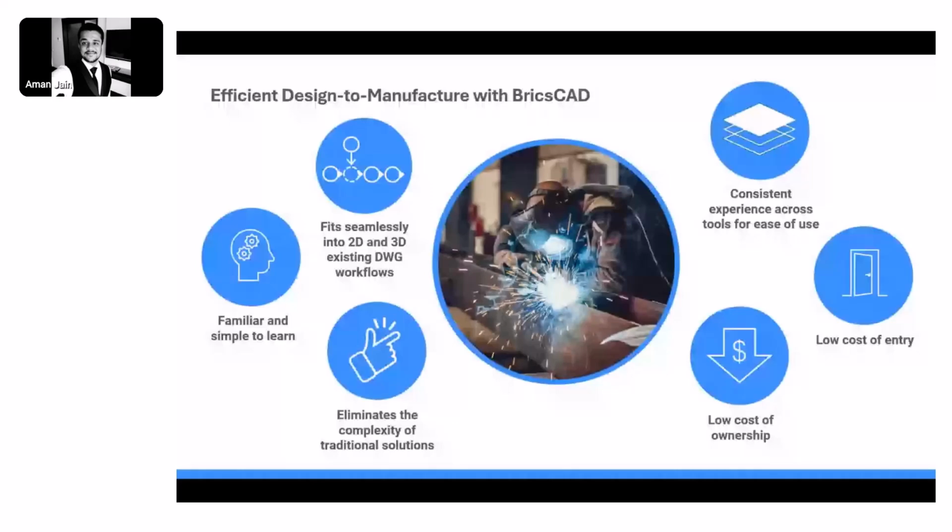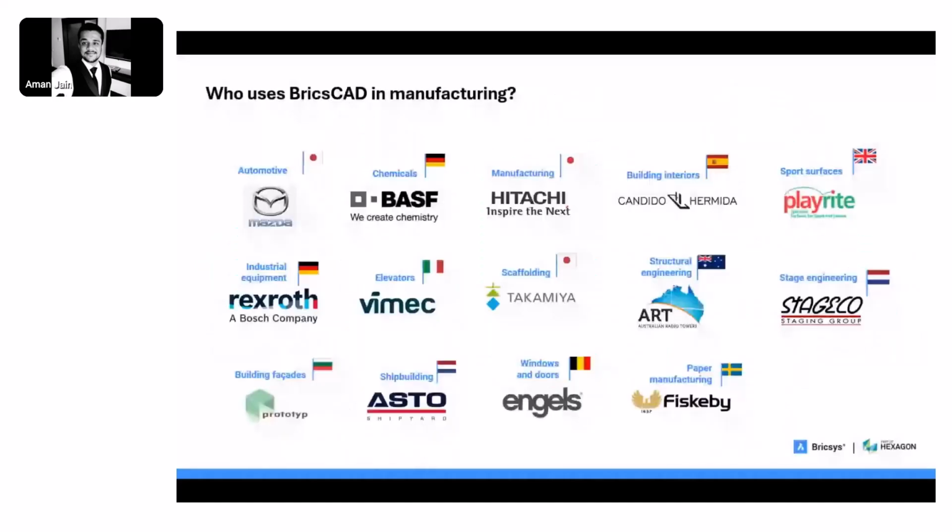So these are some of the customer references that are using BricsCAD in manufacturing. We have some well-known names like Mazda, Hitachi, and a lot of other companies that use BricsCAD. Of course, there are a lot of different disciplines of engineering that we serve.